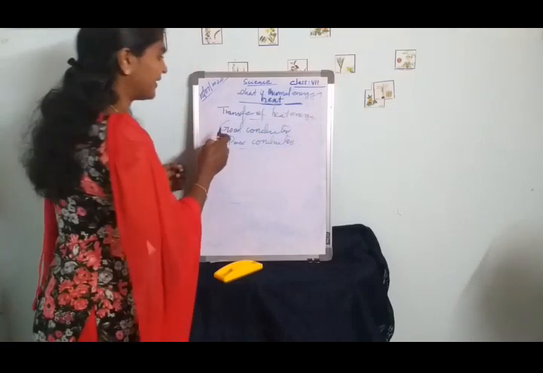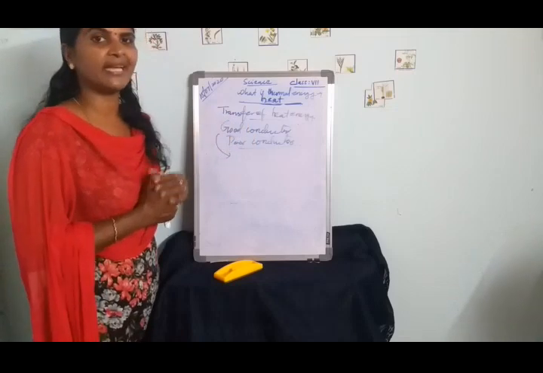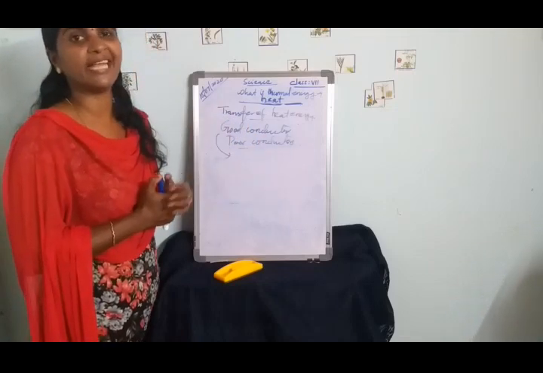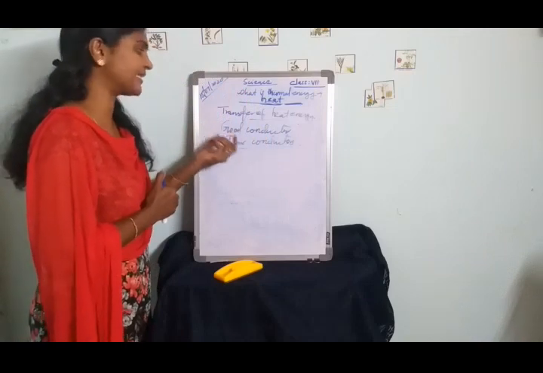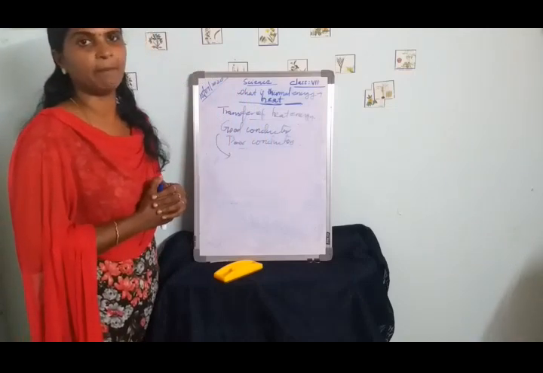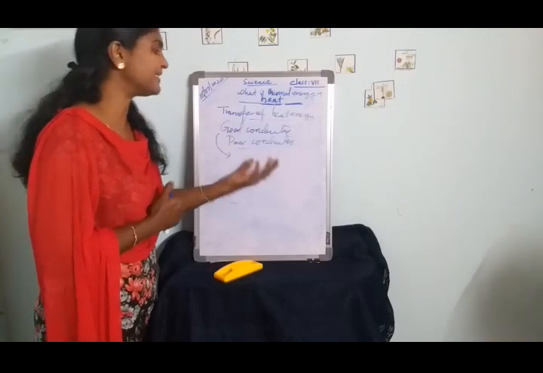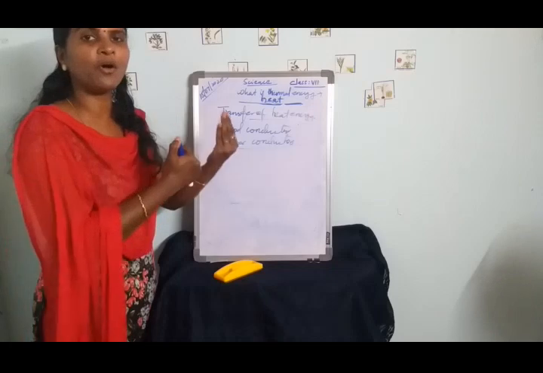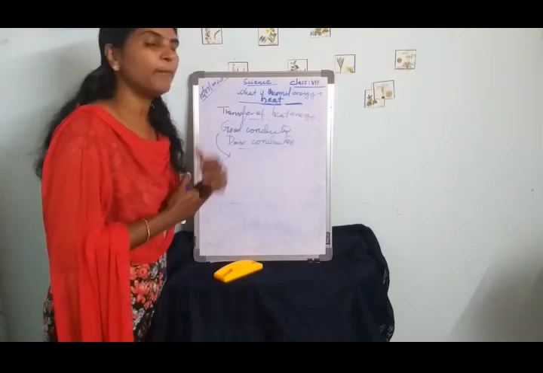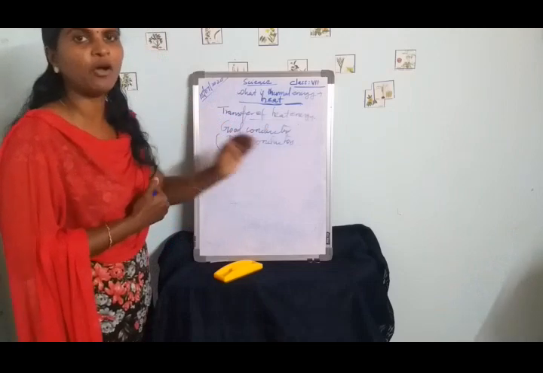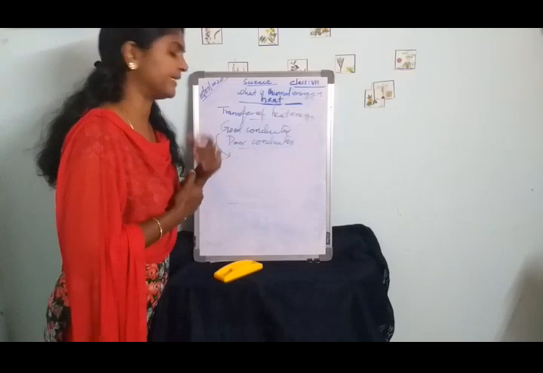So what is meant by a good conductor? Certain substances allow heat to be transferred very well. Heat can flow very easily through them. Such objects are called good conductors. Metals are considered good conductors. Through some other materials, heat cannot flow as easily, and such materials are called poor conductors.